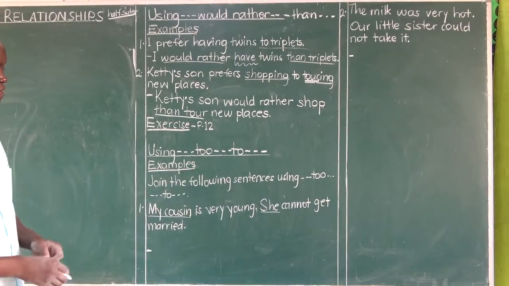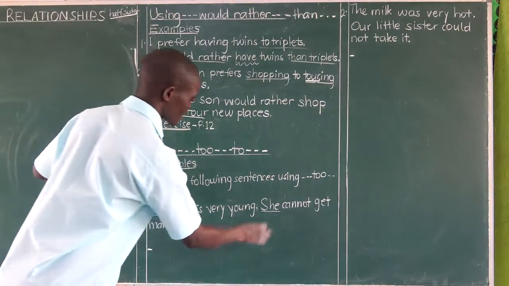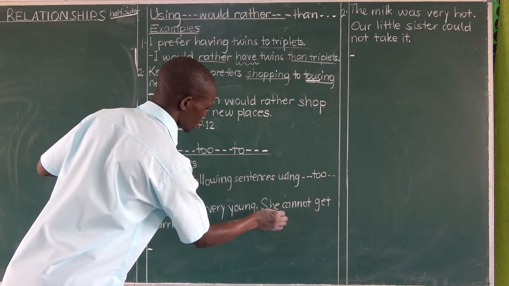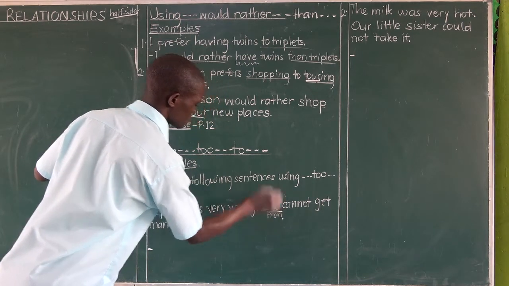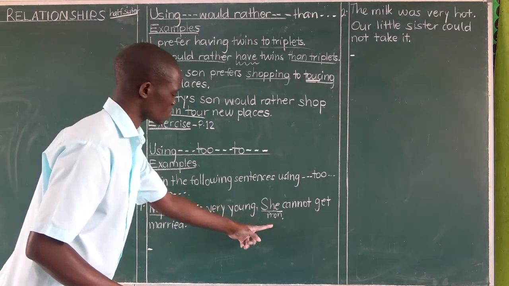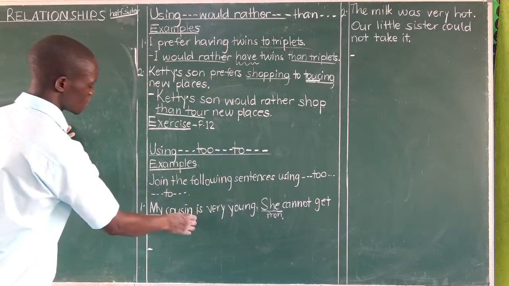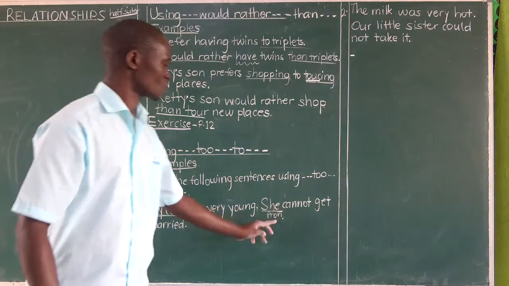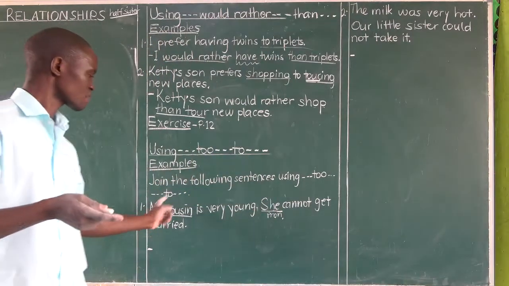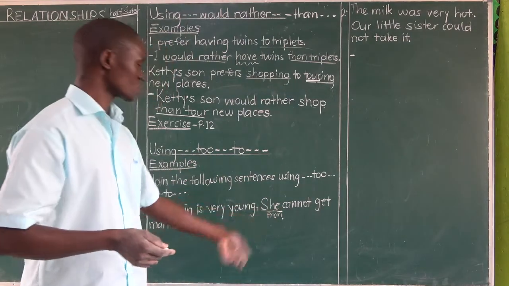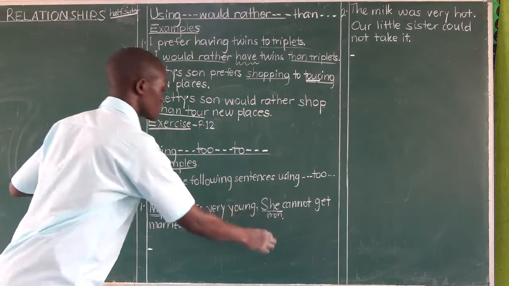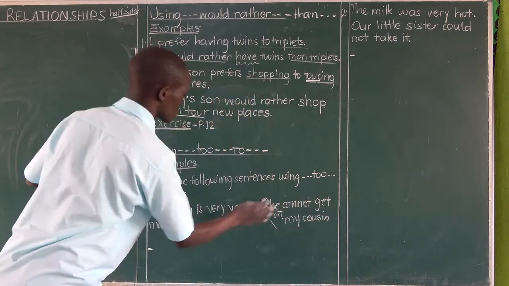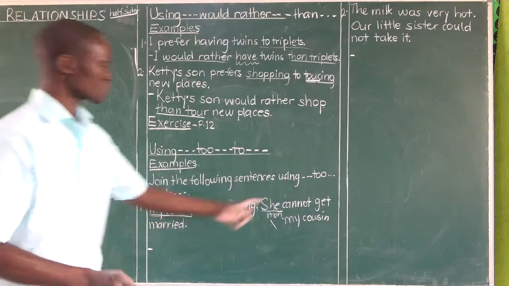She is a pronoun. If you ask yourself, what does she stand for? Which noun does this pronoun stand for? It stands for the noun mentioned in the first sentence. My cousin is very young. She, who? My cousin. I don't want to repeat it here, so I use she. Meaning, this is a pronoun standing for my cousin. That's why the teacher is telling you these two subjects are similar, because she refers to the same subject earlier mentioned in the first sentence.